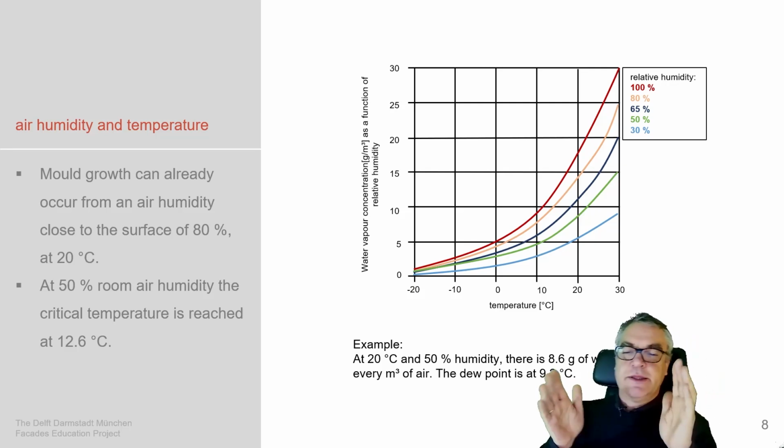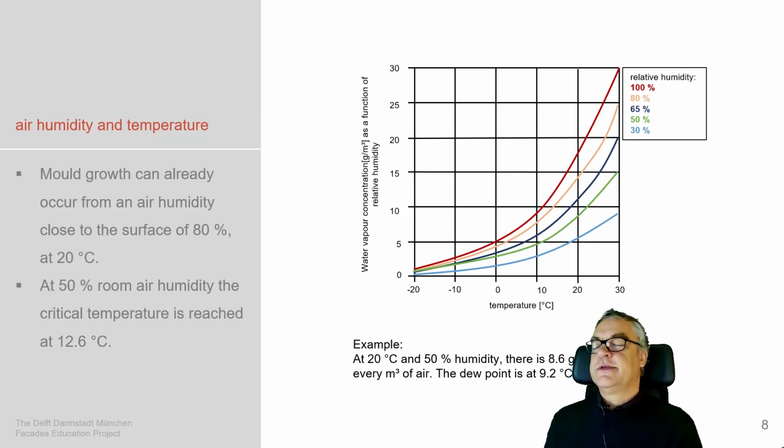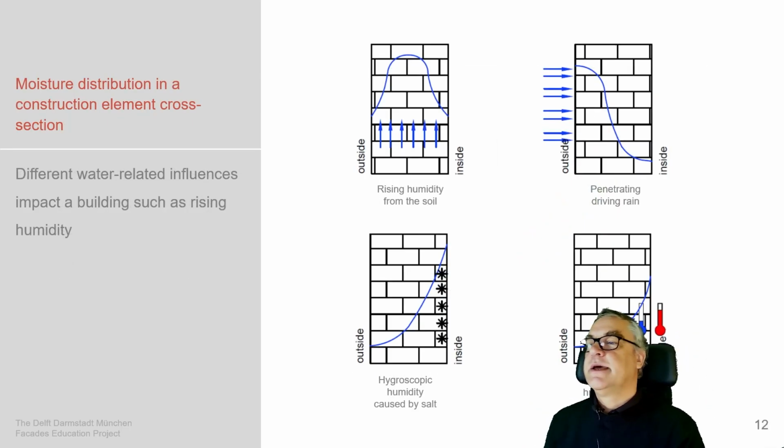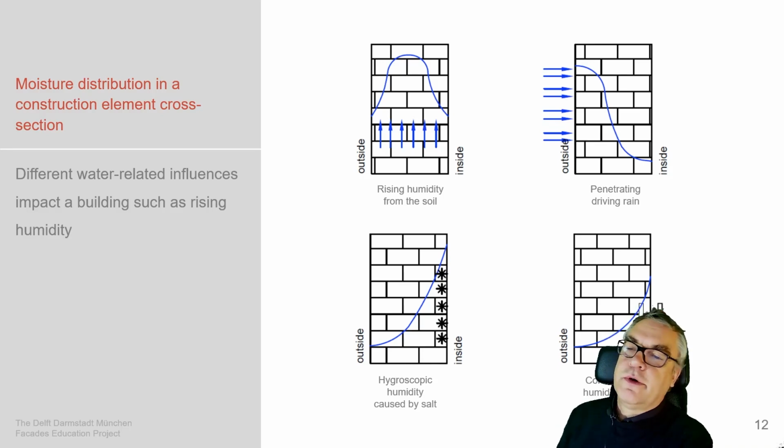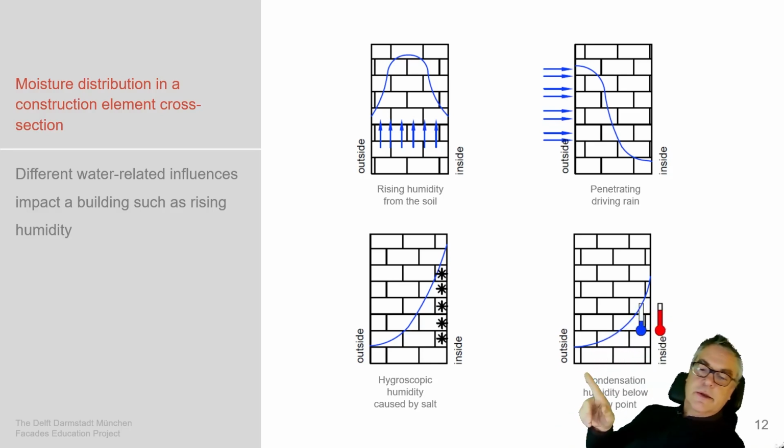So we need to engineer that this dew point is never reached, so that there's no mold growth at the inside. And what does that mean for a building? This is this part where we talk about condensation happens, humidity below dew point. This is exactly this point, so condensation happens here.